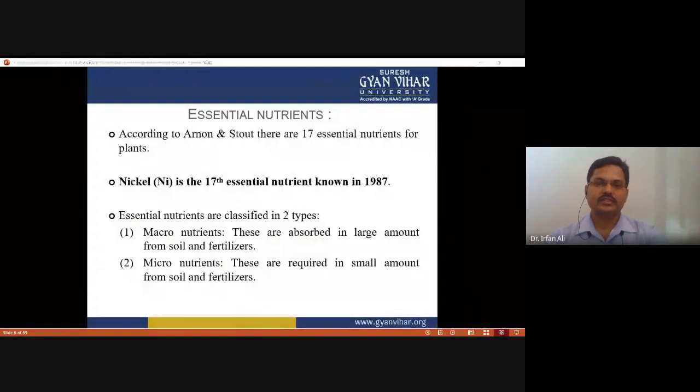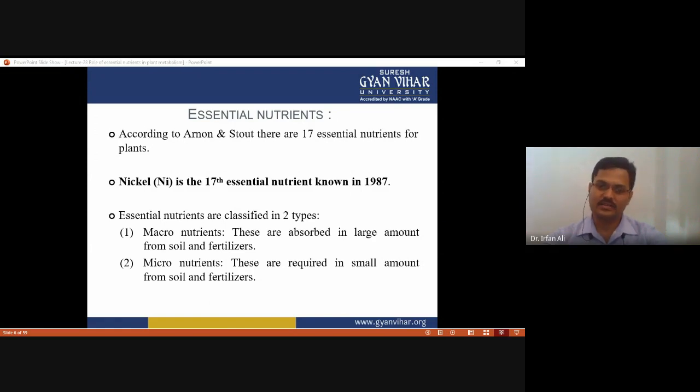So, what are these essential nutrients? According to Arnon and Stout, there are 17 elements which are essential for plants. That's why the term essential nutrients is used. Nickel is the 17th essential nutrient, known since 1987.